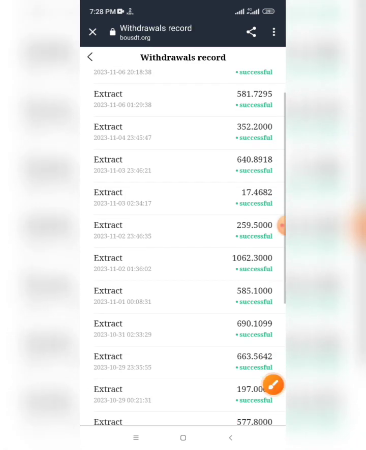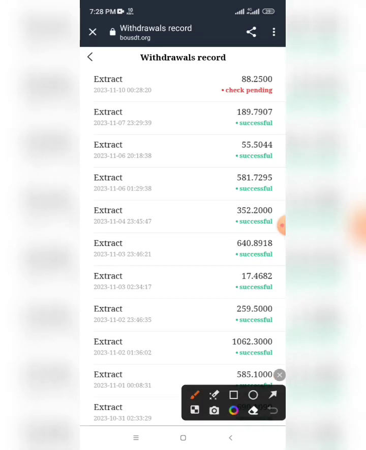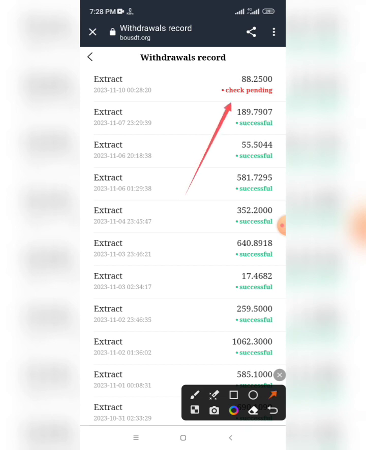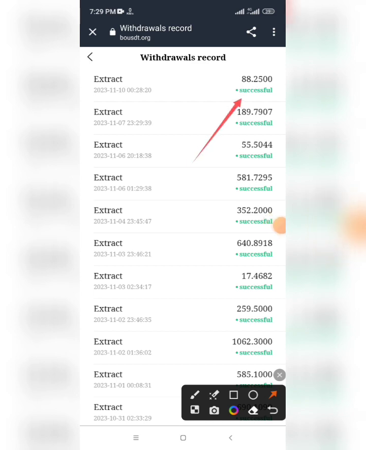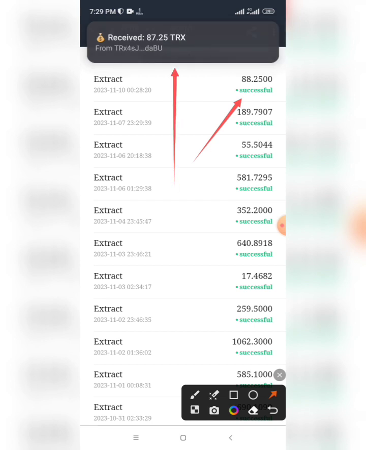Like we see, every day I deposit and trade and earn money and withdraw again, everyone. It is a lot of money every day, everyone. After we see successful, the money will arrive in 1 second to my wallet, waiting with me. Like we see, everyone, it is successful and the money will arrive to my wallet in 1 second. Watch that. Like we see, the money arrived to my wallet directly, everyone.